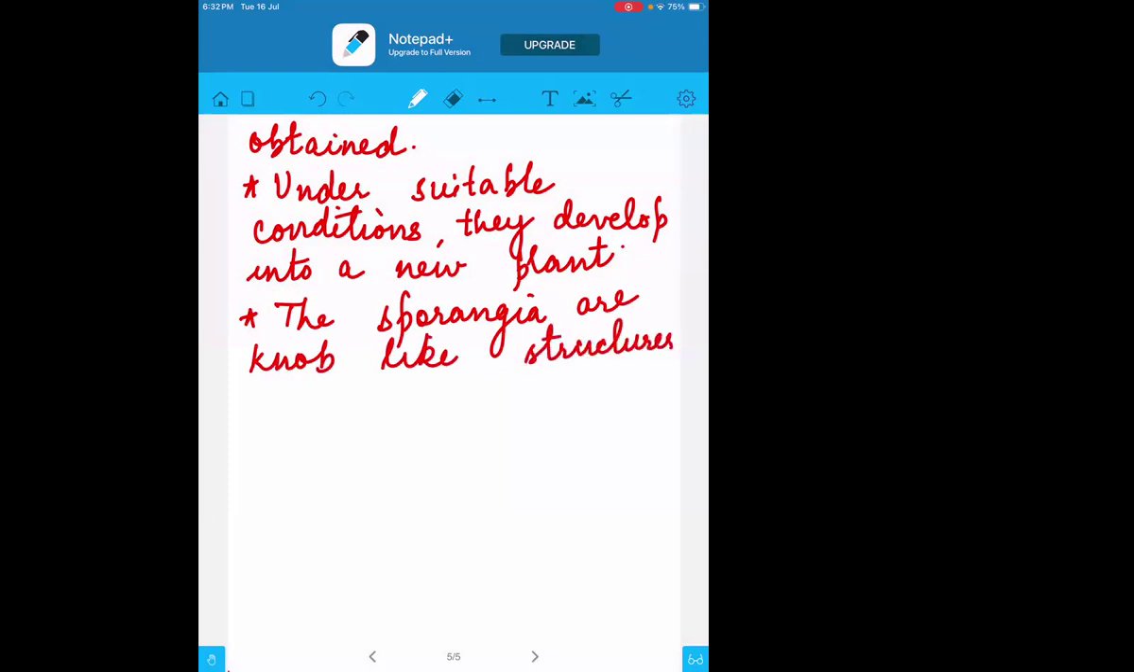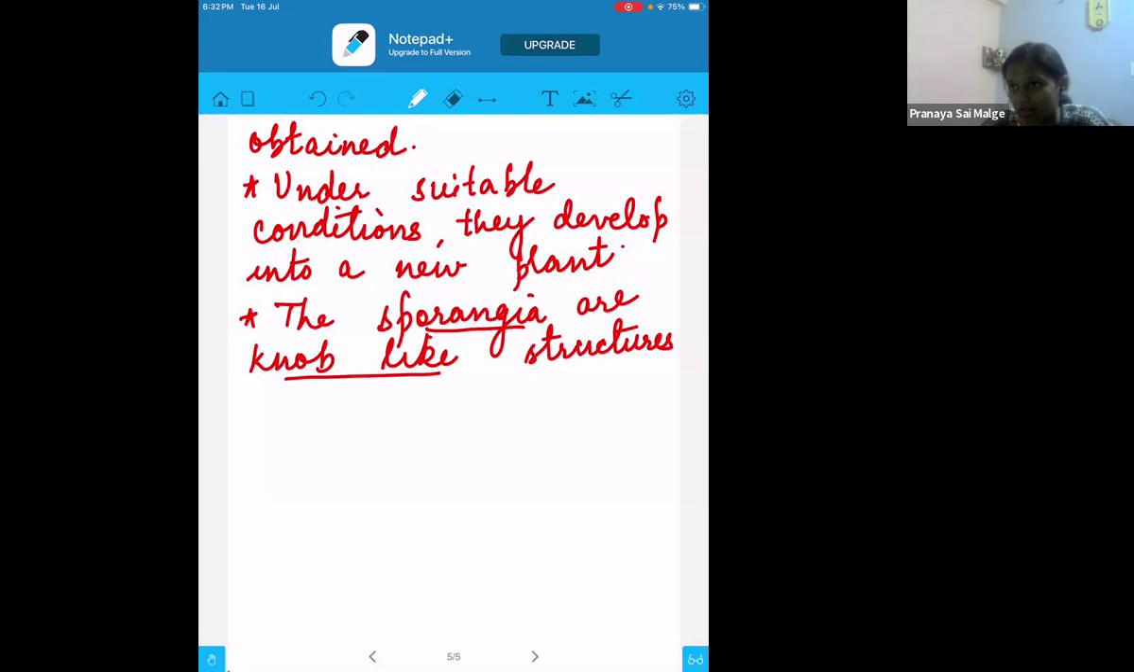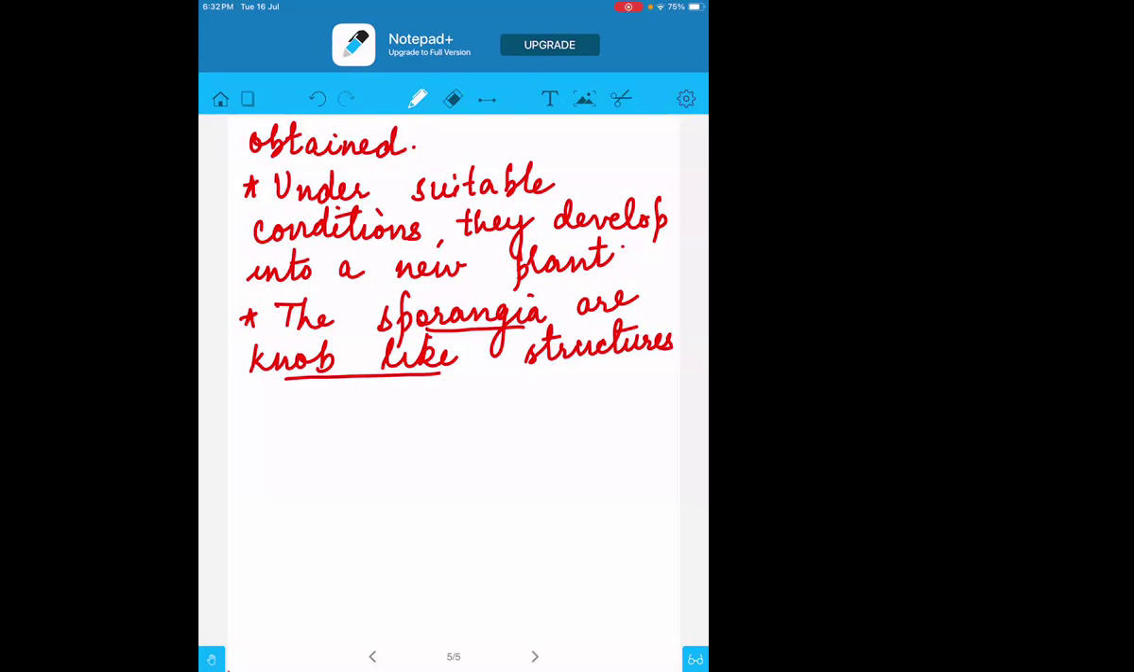Sometimes in the board exam, instead of sporangia, they use the word knob-like. So what question do they give in this part? They say, name the knob-like structure present in rhizopus. What will be the answer? Sporangia. Correct. So it is only a one-word answer for 1 mark. Name the knob-like structure, which is called sporangia.